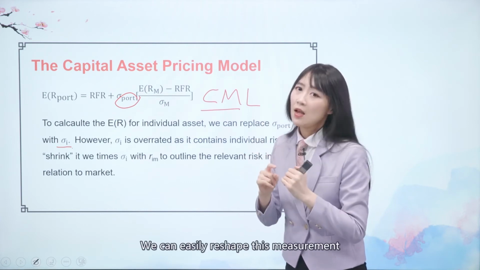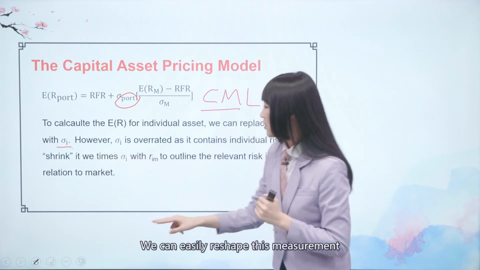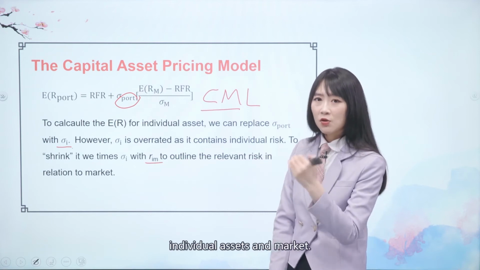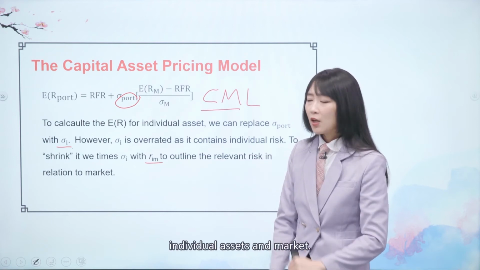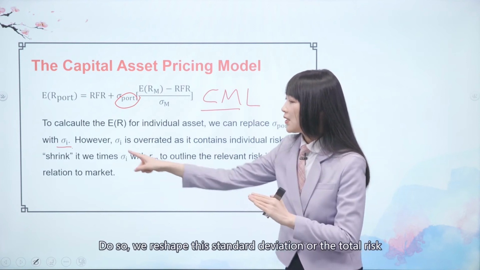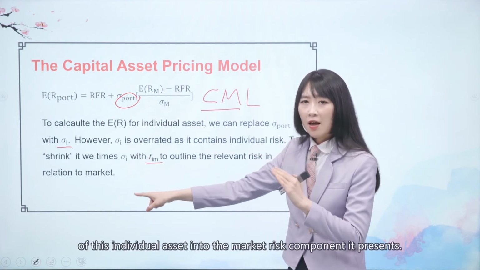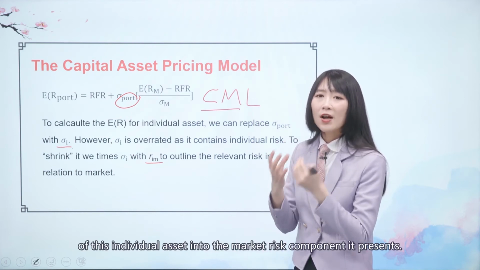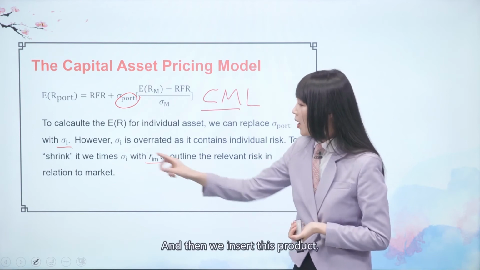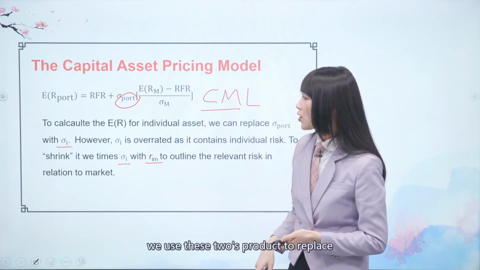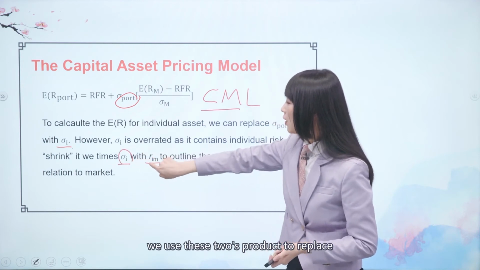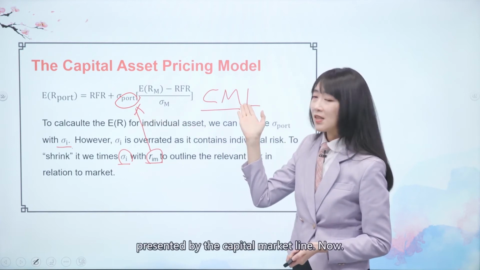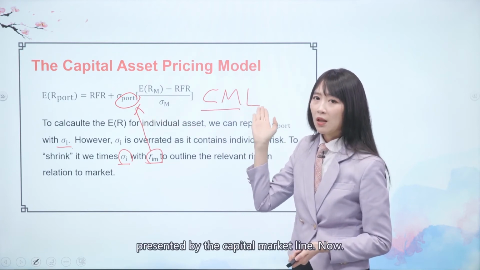We can easily reshape this measurement by multiplying it by the correlation coefficient between the individual asset and the market. Doing so reshapes the total risk of this individual asset into the market risk component it presents. Then we use these two products to replace the standard deviation of the portfolio in the capital market line.